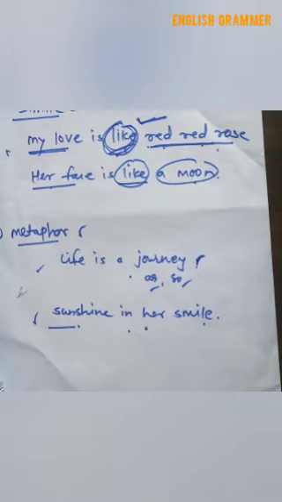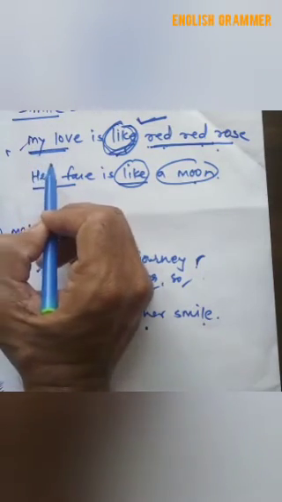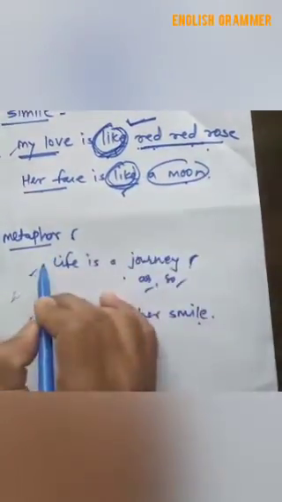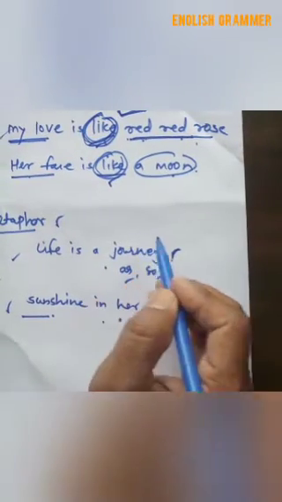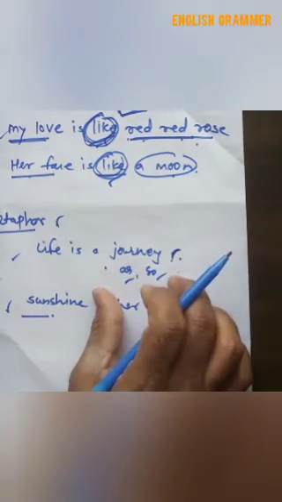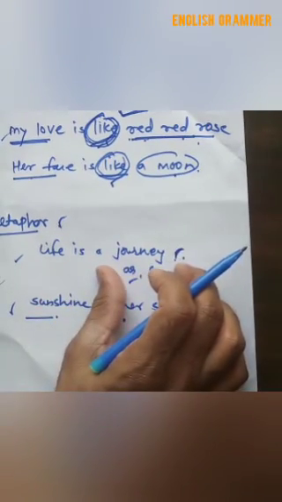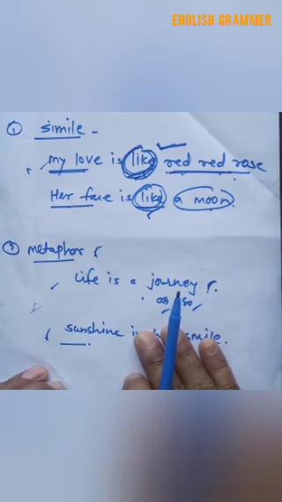We can say that when an indirect comparison is made, it is called metaphor or implied simile. This comparison is made without using words like, so, as. In the first line, my love is like a red rose, and in the second line, her face is like a moon. Both objects are compared using the word like, but metaphor is the hidden simile, the implied simile, without using such words as like, as, and so. The comparison is made by the poets. So this is the difference between simile and metaphor.